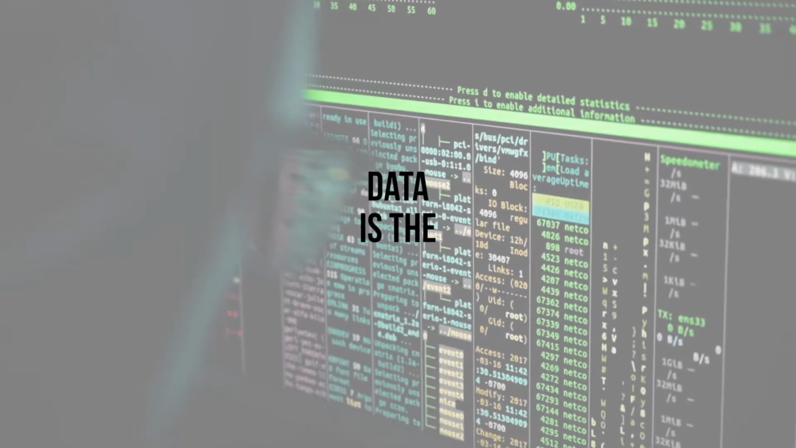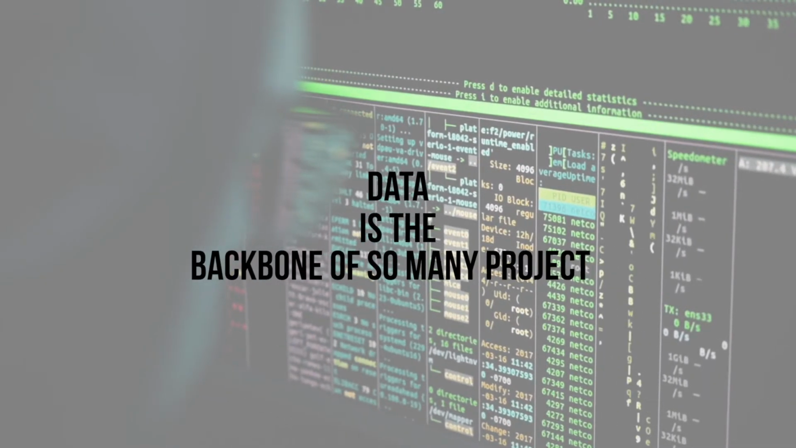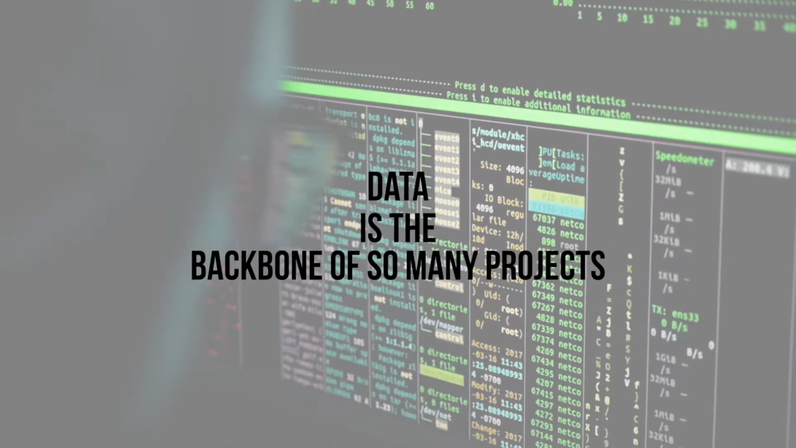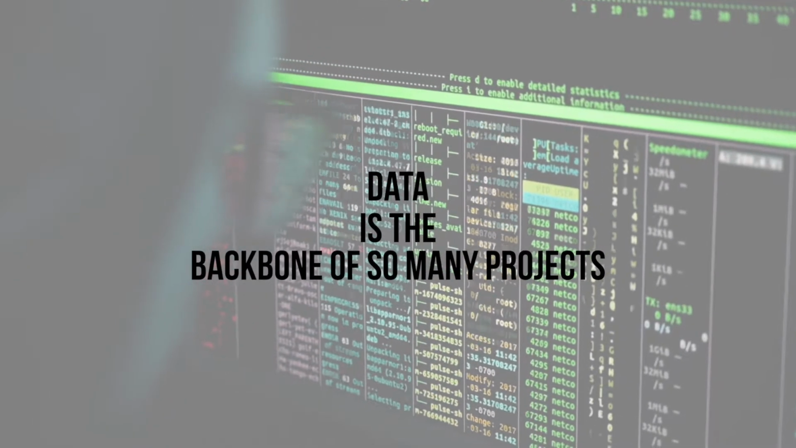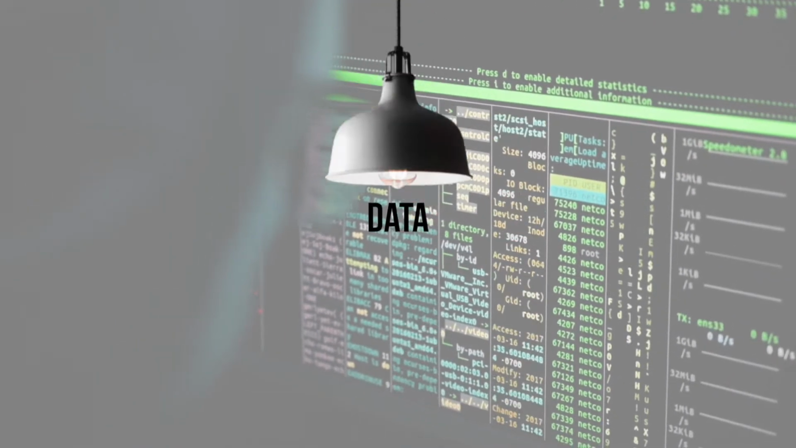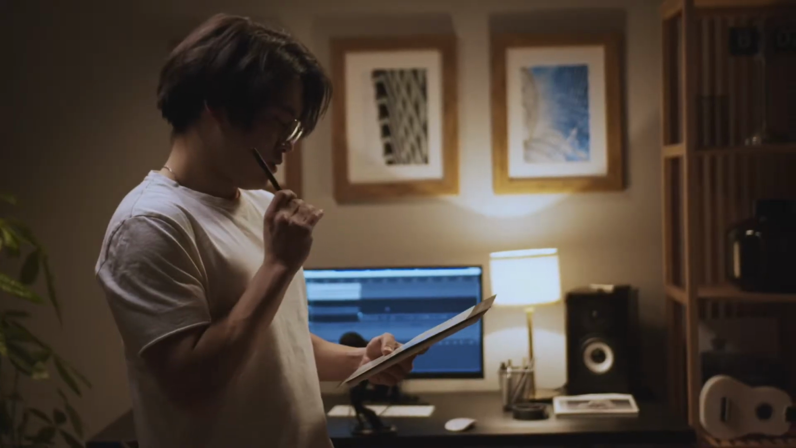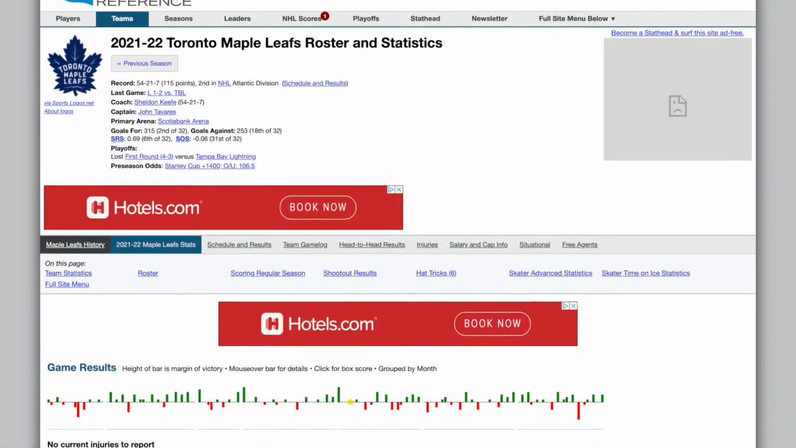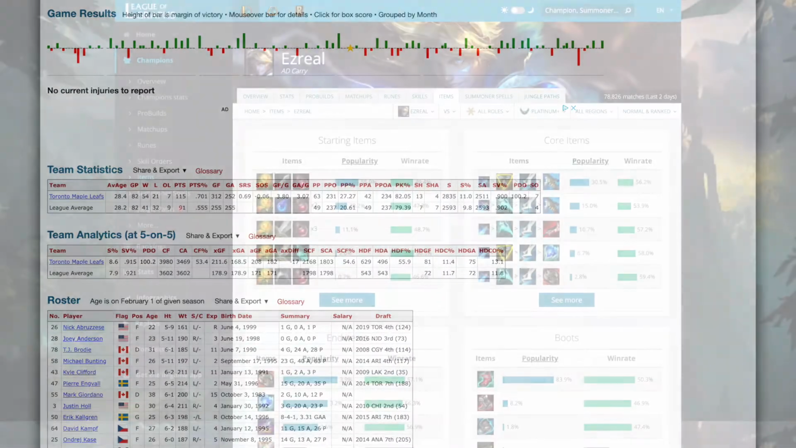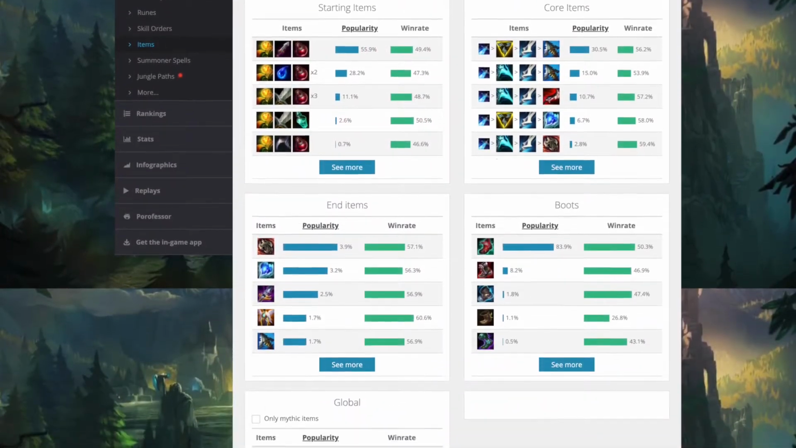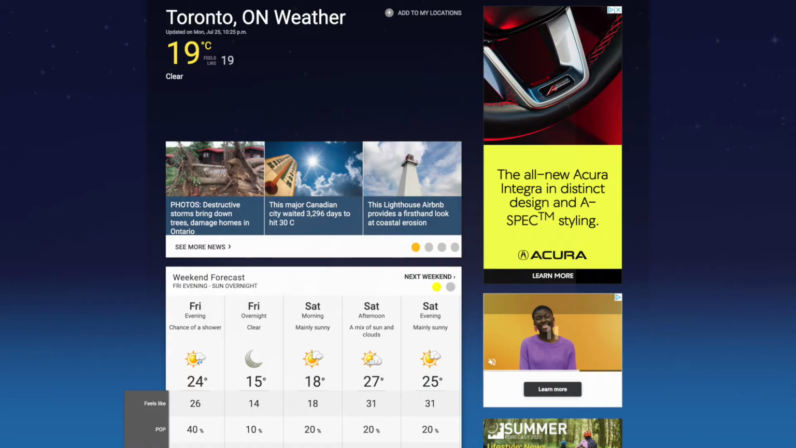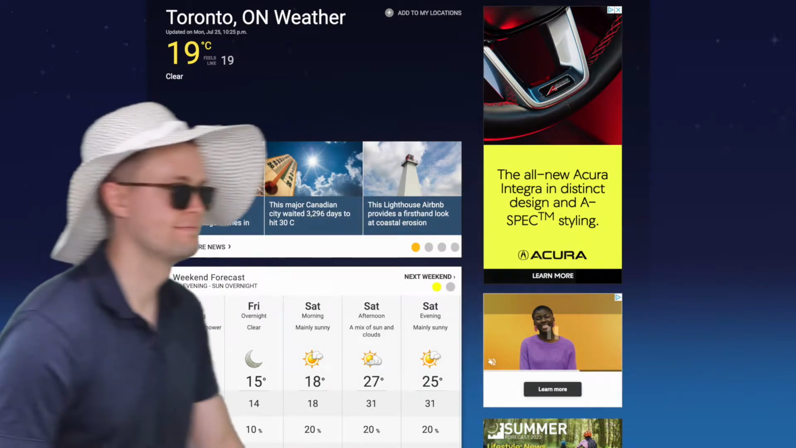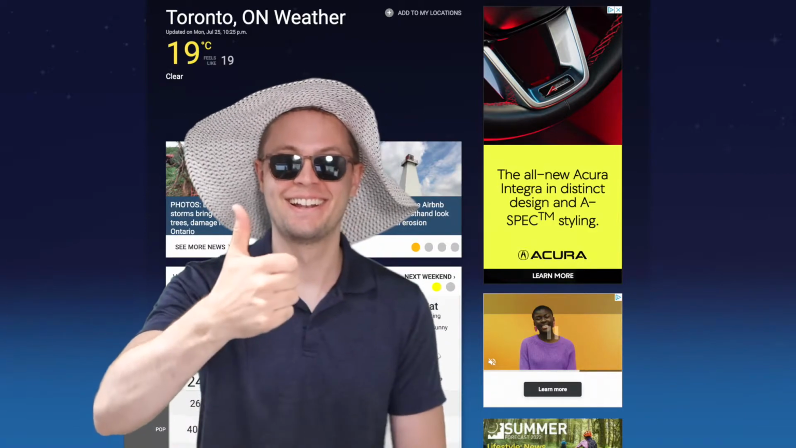Data. It's the backbone of so many projects, especially nowadays. There's something fun and exciting about getting to use data and trying to look at it in a different light. This type of thinking is what drives so many decisions in today's age, whether it's a sport team's success, the best item build for a video game, or if the weather prediction says it's a good day for a picnic.